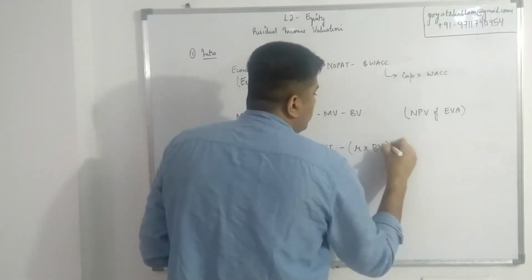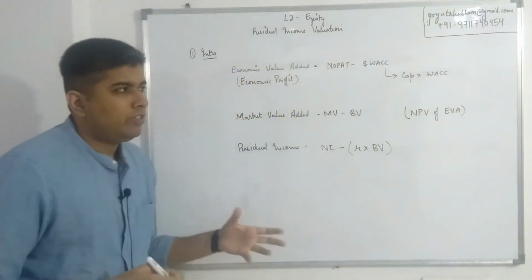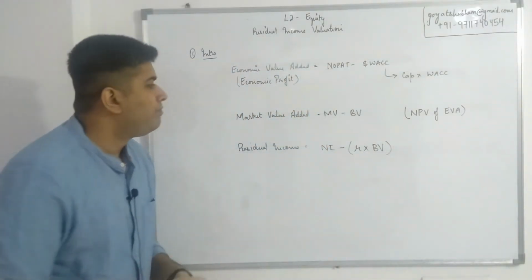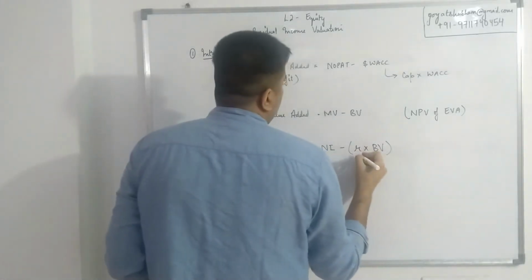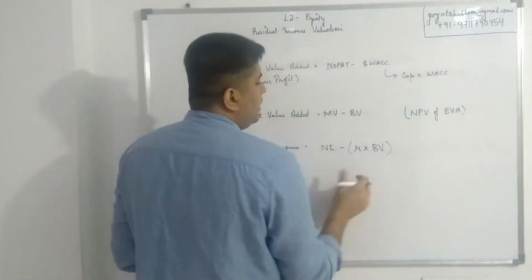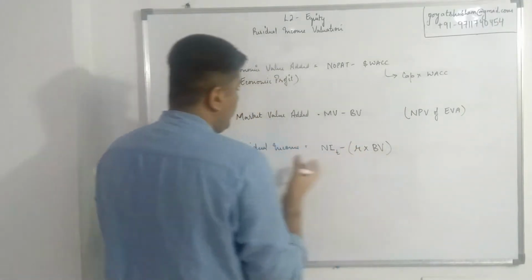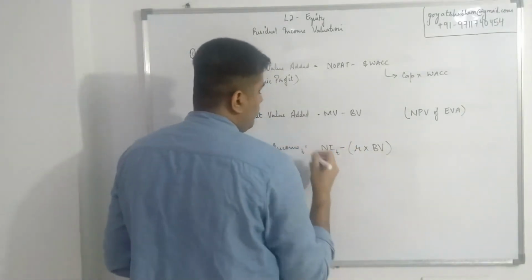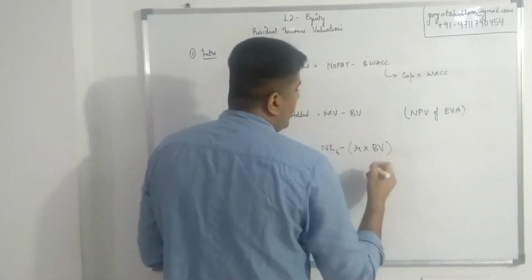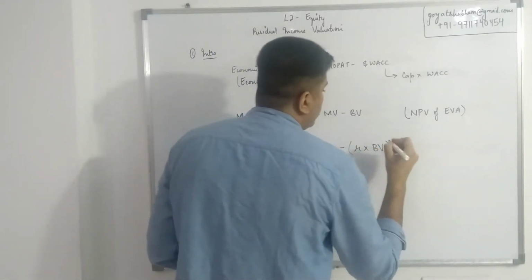Book value. Effectively, book value represents how much equity is invested. So if we look at this, this would be for time period T. Wherever we have to calculate the residual income for time T, net income would be at time T, book value would be at T minus 1.